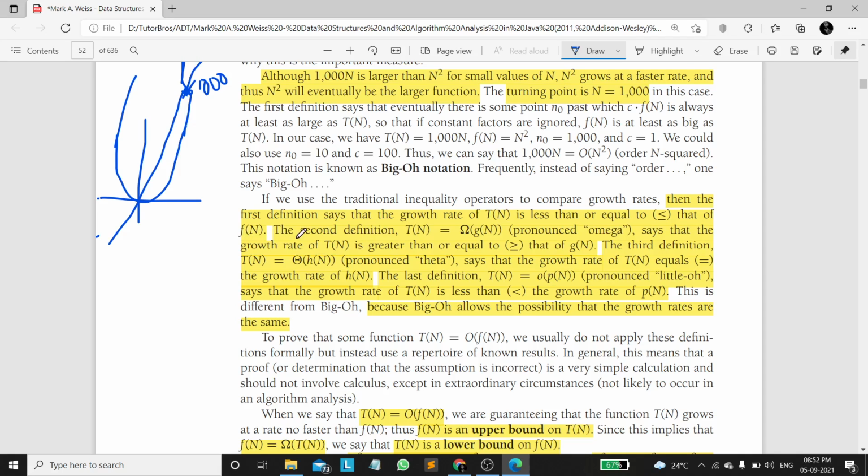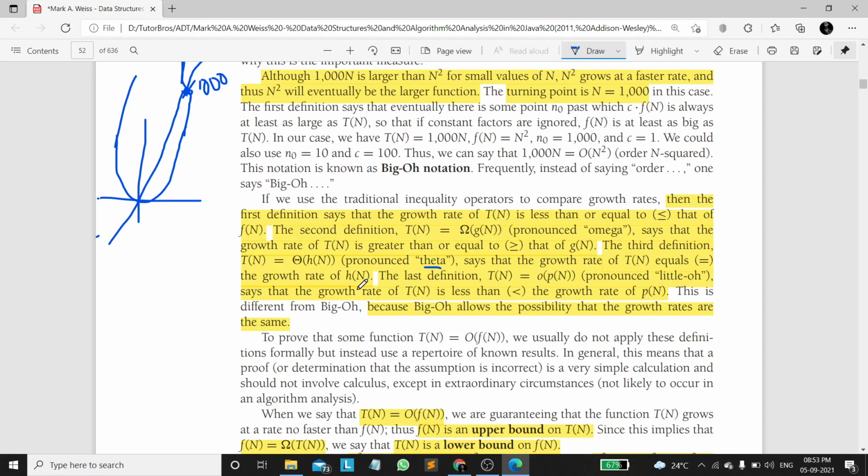In case of the second definition, t of n is omega of g of n, then the growth rate of t of n is greater than or equal to the growth rate of g of n, which is the lower bound. The third definition is t of n equal to theta of h of n, pronounced theta as we discussed. It says that the growth rate of t of n equals the growth rate of h of n.